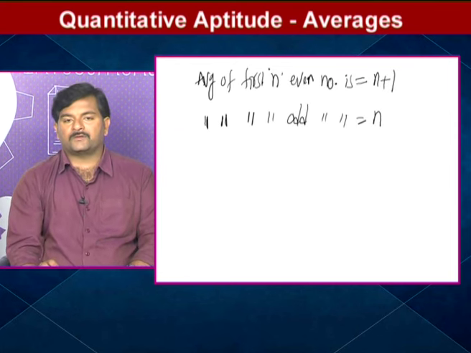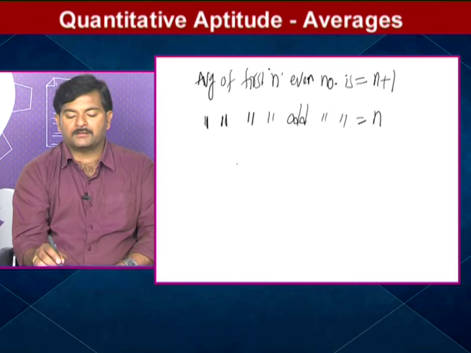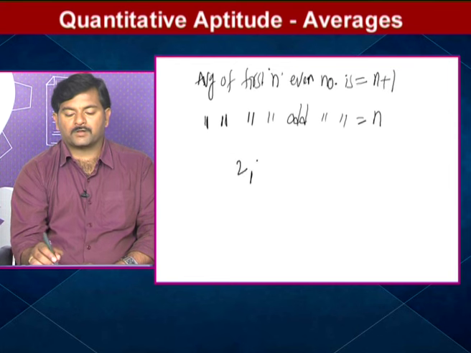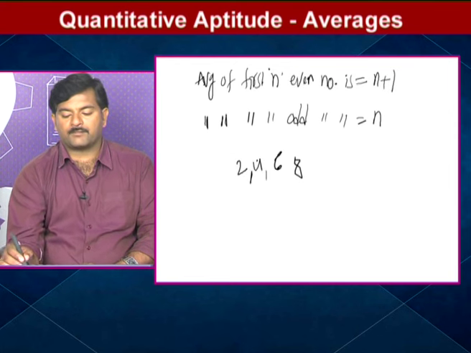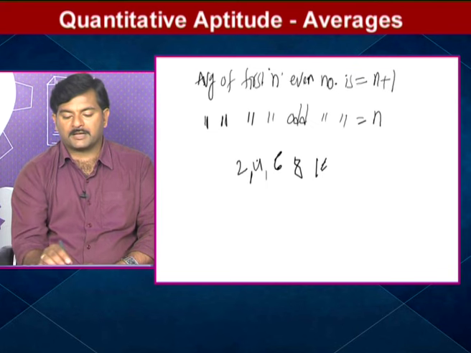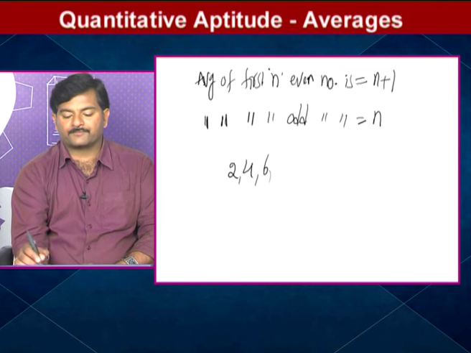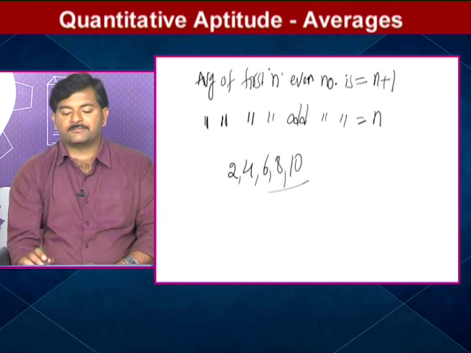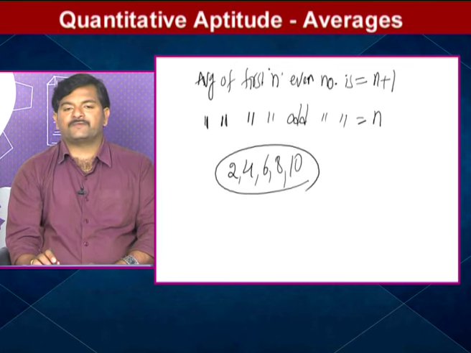Okay. So we'll take one best example. For example, 2, 4, 6, 8, 10. Let's say you have to find the average of all these numbers. Can I say these are the first 5 even numbers?